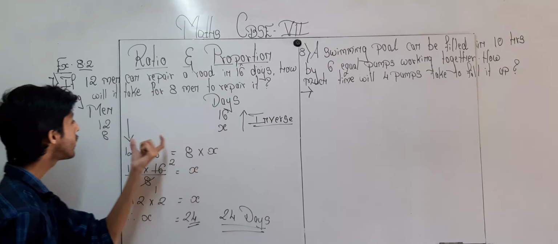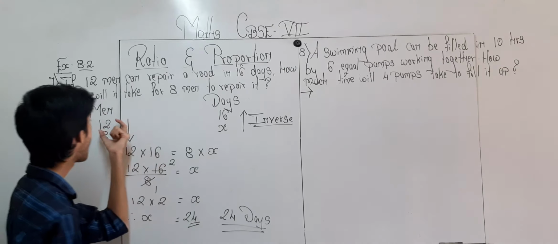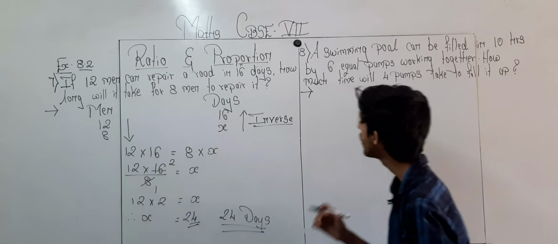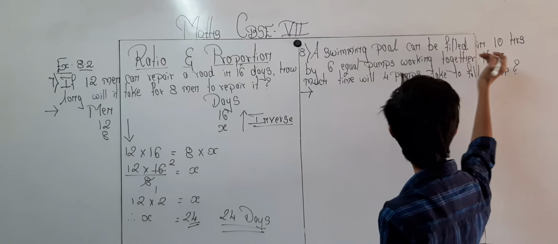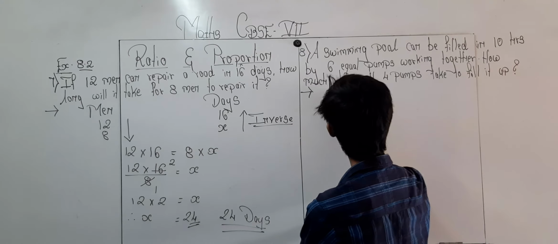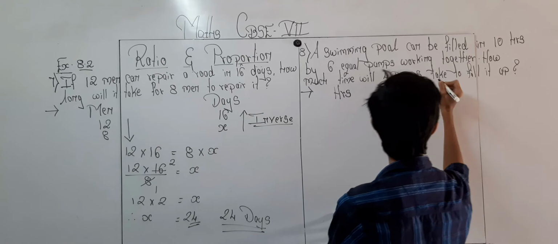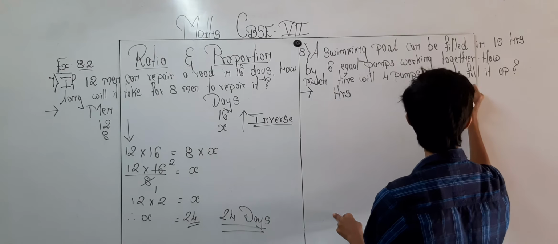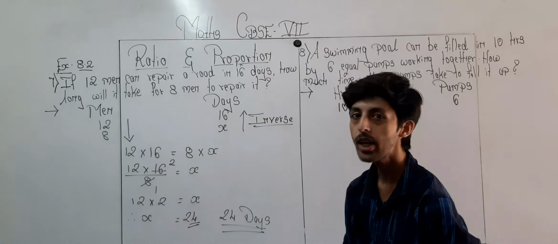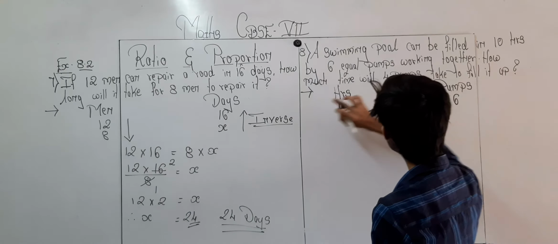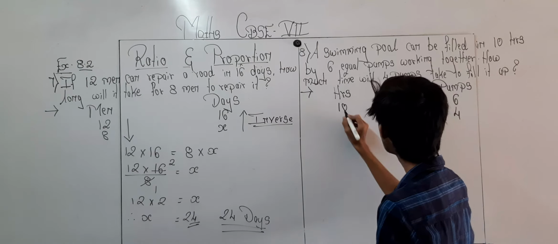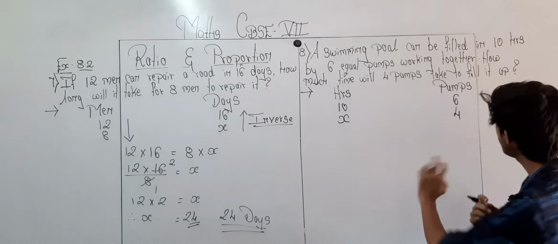Okay. In the inverse, both the arrows are moving in the opposite direction, and we have to do straight multiplication. Now over here, what is being told? In the 8th question, a swimming pool can be filled in 10 hours by 6 equal pumps. Over here hours and over here pumps. So 10 hours, and over here 6. Now how much time will 4 pumps take to fill it up? Over here 4 pumps.